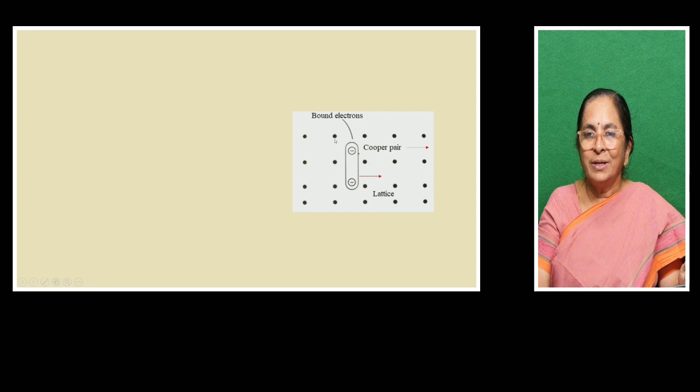If this crystal ion or any crystal ions try to attract this electron, it will pull back this electron towards it. So these ions in the crystal will not have any influence over the Cooper pair. If this ion is pulling this electron, this electron will not elevate. So as a result, they form a pair. As a pair, they move across the crystal.